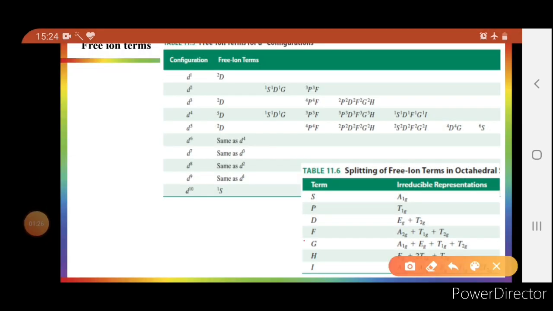Similarly, the states F, G, H and I will be split in an octahedral field, like you can see here. F will be split into A2g singly degenerate, T1g triply degenerate and T2g triply degenerate: 1 plus 3 plus 3 is equal to 7. Similarly, G will be 9, H will be 11 and I will be 13. You can see here.